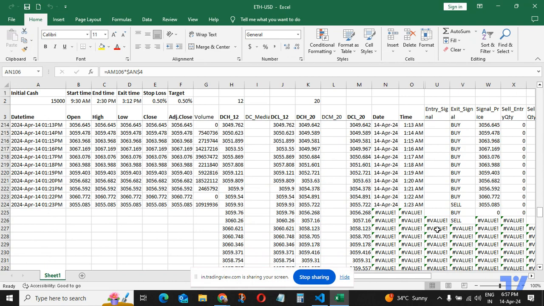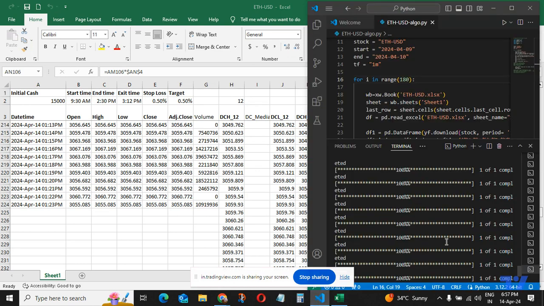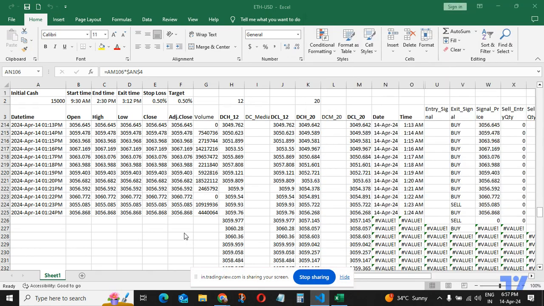1 minute is actually a pretty short time frame, but to check whether things are working or not, whether the algo that I've made is working or not, I think this is good. So this is more of a test, and here it shows that yeah, it's been working. See, updated. So yeah, looks to be good.